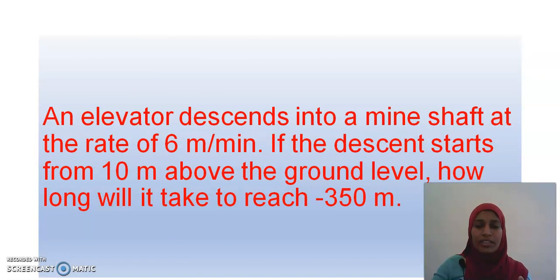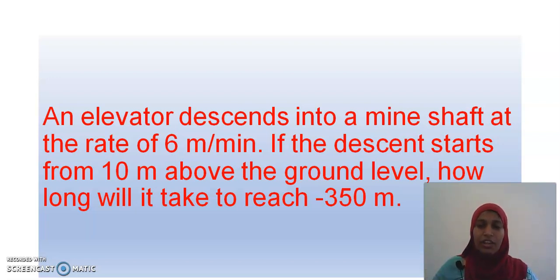An elevator descends into a mine shaft at the rate of 6 meters per minute. If the descent starts from 10 meters above the ground level, how long will it take to reach -350 meters? Mine shaft in the sense, there are mines to dig out minerals from under the earth. Hope you all know that.